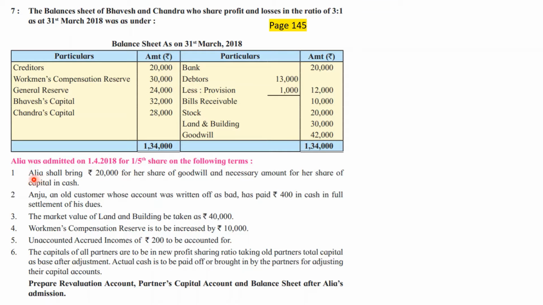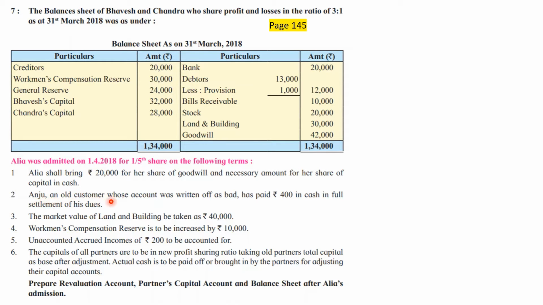And what have they told you? Alia shall bring rupees 20,000 for her share of goodwill and necessary amount for her share of capital in cash. This is a very important point. They are not telling us the exact amount brought in by Alia towards capital, but they are telling us Alia will bring as much amount as is necessary. Whatever is necessary, that will be brought in by Alia.